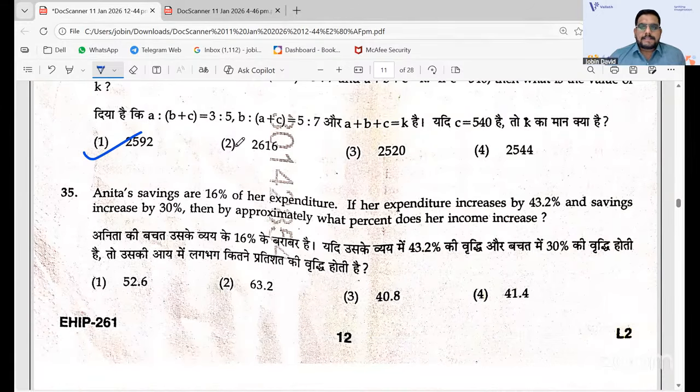Here also expenditure and percentage increase is given. You can use the unitary method that I told you. Whenever you have such a question, you can use the unitary method, and then it will be easy when you use the unitary method for all those things. So the answer for this is a 41.4 percentage increase. So that is the answer.